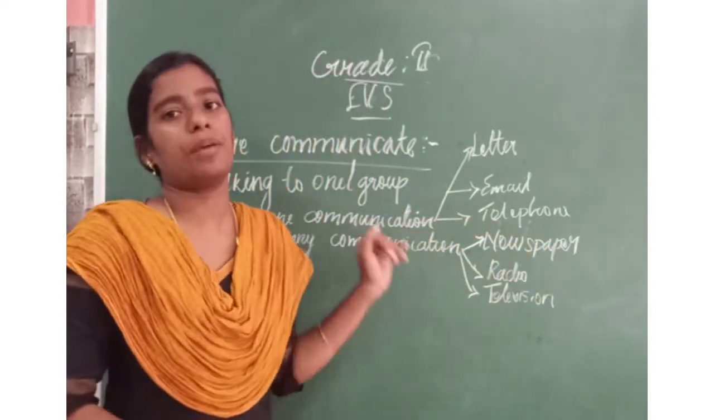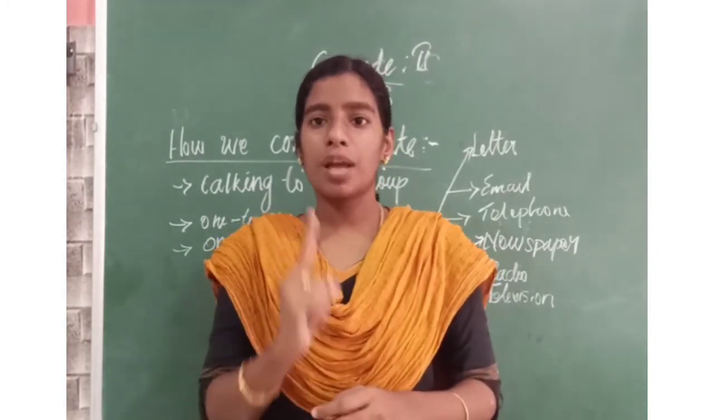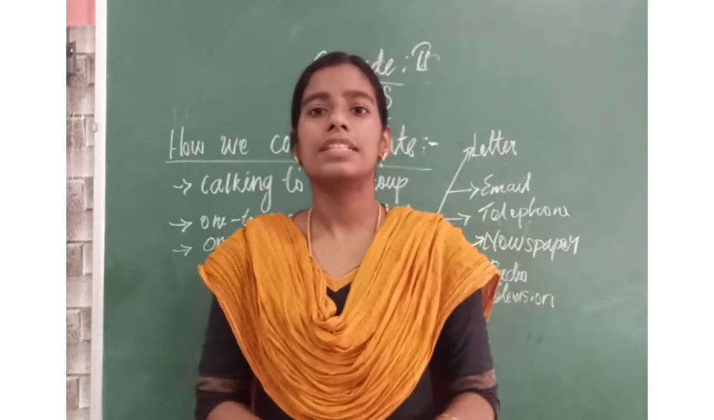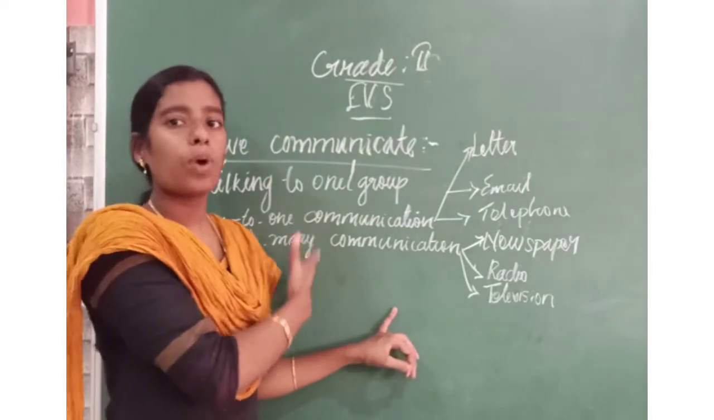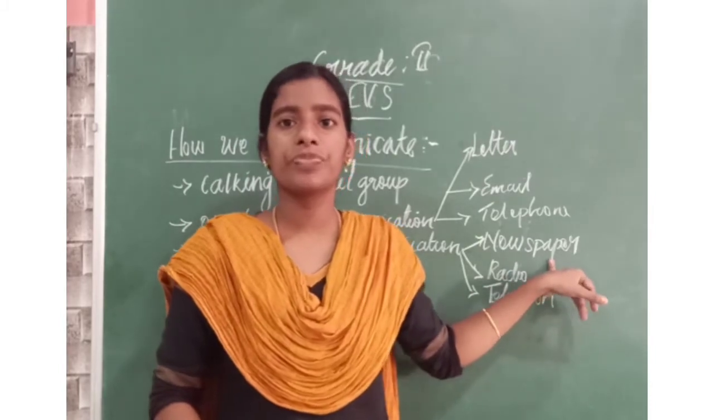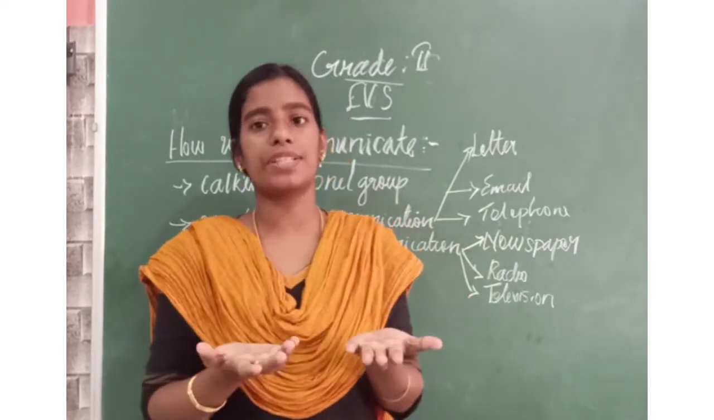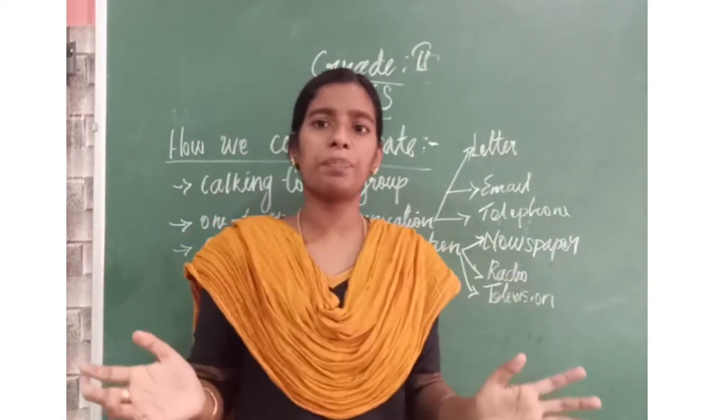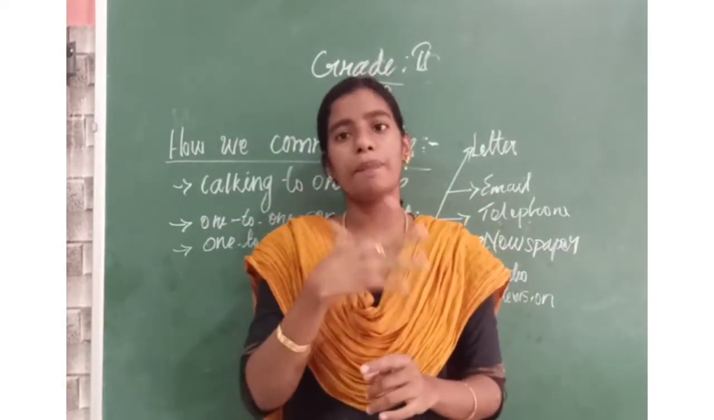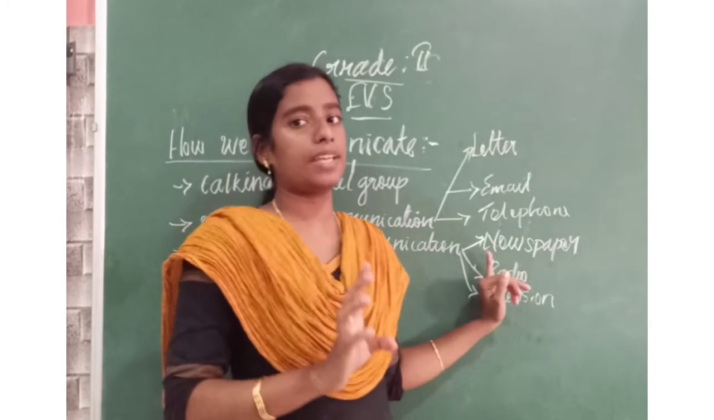Now come to one-to-many communication. What is one-to-many communication? One person will communicate with a group of people as we are doing. There are three methods or three modes for one-to-many communication. They are newspaper. Newspaper we all know, right? Newspaper is only one. In all the houses, the newspaper has the same message. Many people or groups of people are reading the same newspaper. Newspaper is one and many read, right? So it is one-to-many communication.